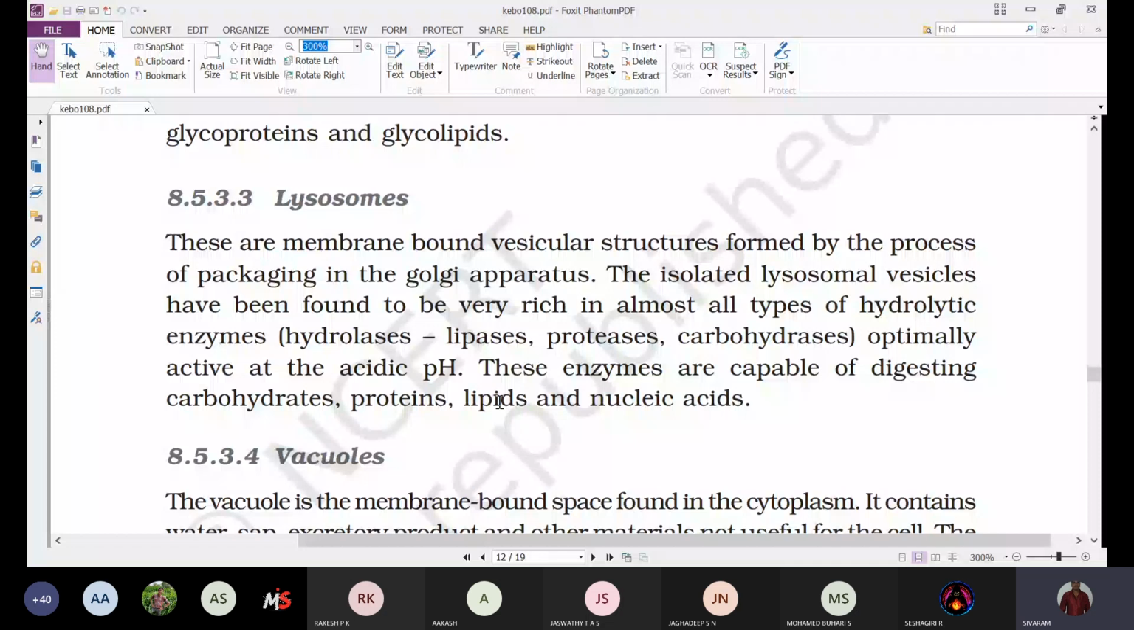And these enzymes are capable of digesting carbohydrates, proteins, lipids, and nucleic acids. As they are hydrolases using water molecules, they break the complex molecules of carbohydrates, proteins, fats or lipids, and nucleic acids. So their main purpose is digestion. And next, the other structures that are associated with the endomembrane system.